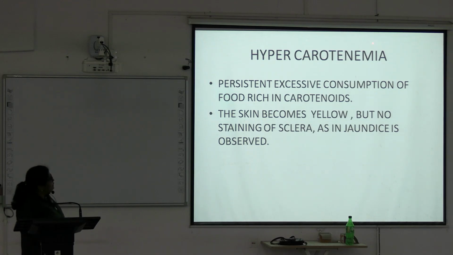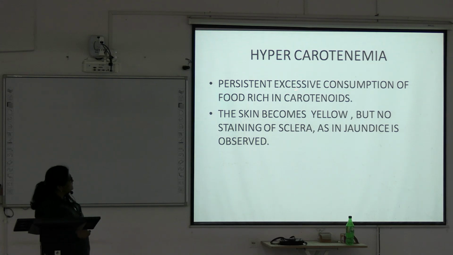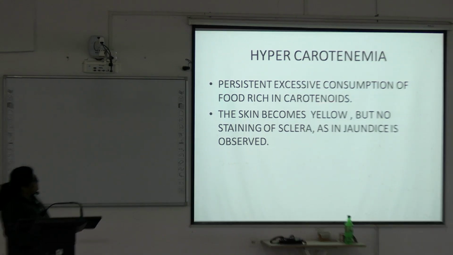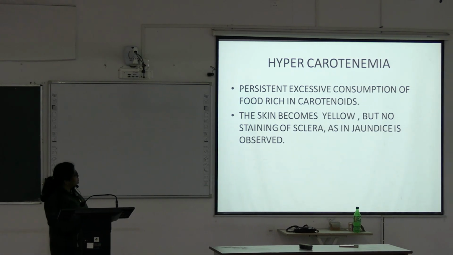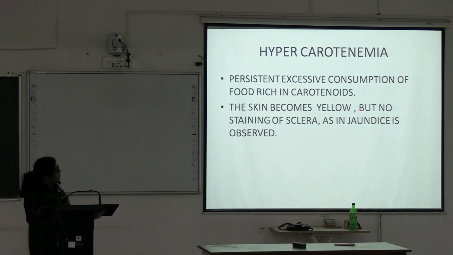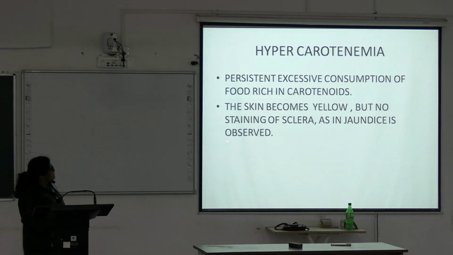Now hypercarotenemia: there is persistent excessive consumption of food rich in carotenoids. Foods rich in carotenoids are papaya, carrot, pumpkin. Persistent excessive consumption of this food produces hypercarotenemia. The skin becomes yellow, but there is no staining of the sclera, as there is in a jaundice patient.